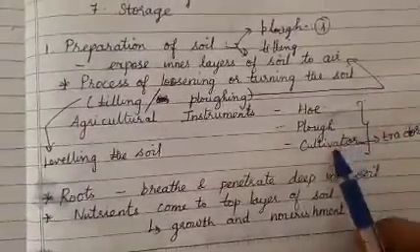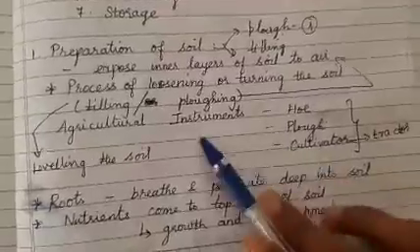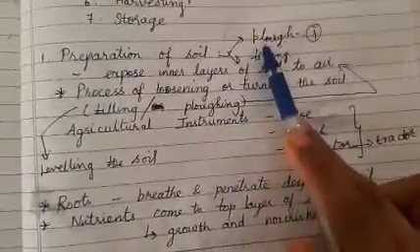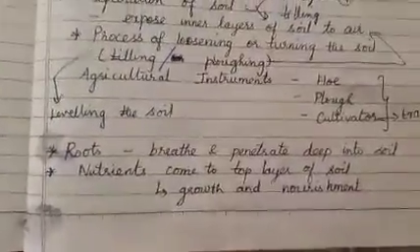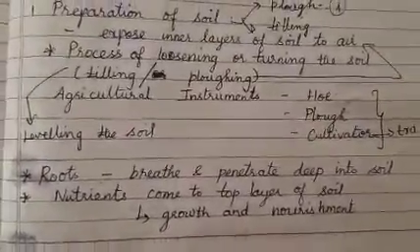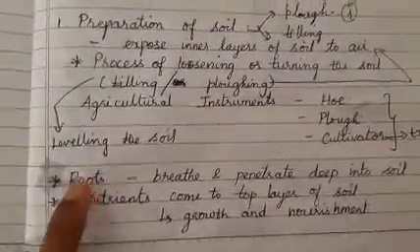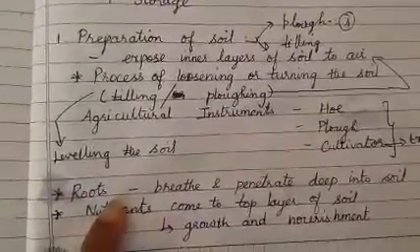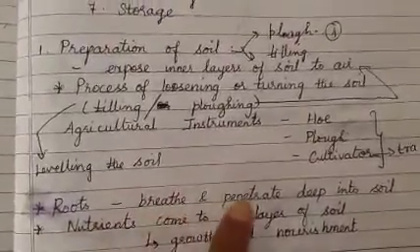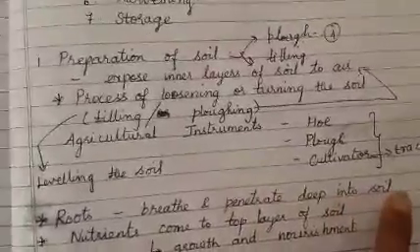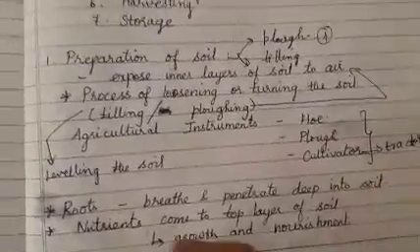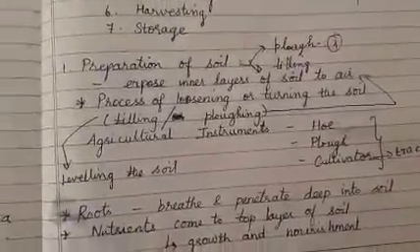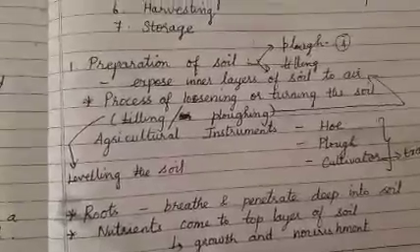These are the 3 advantages of cultivator as your agricultural instrument for ploughing. Once the ploughing is done, what is actually happening? There are 3 points that happen when you dig the soil. Point number 1, the roots of the plant when you sow will be able to breathe and penetrate deep into the soil. So that is why I am digging the soil and exposing the soil to the air and making the soil as a loosened state.